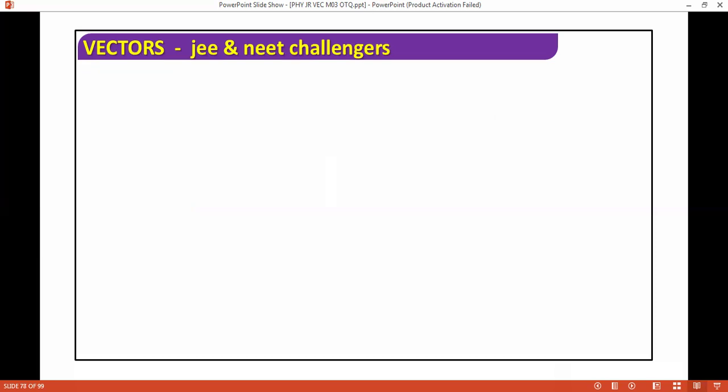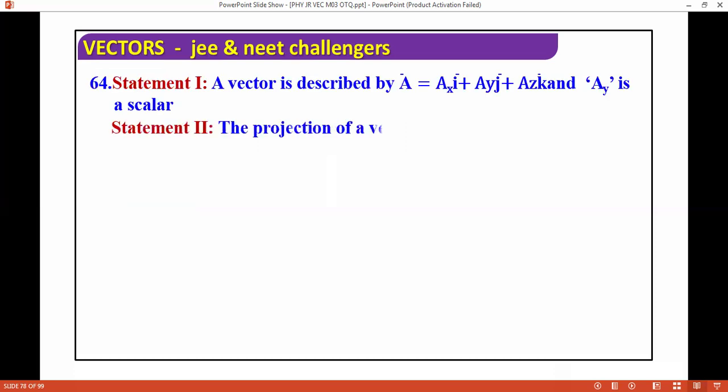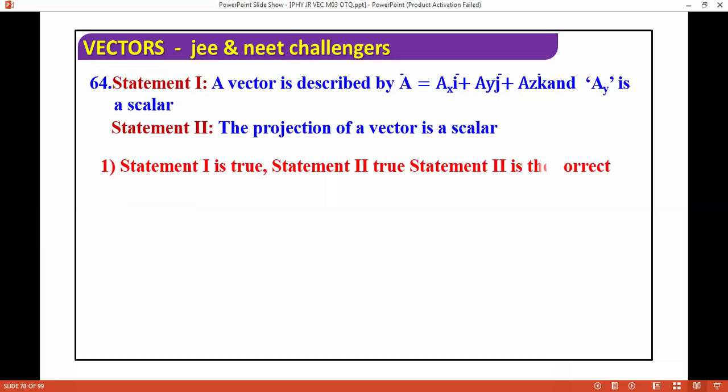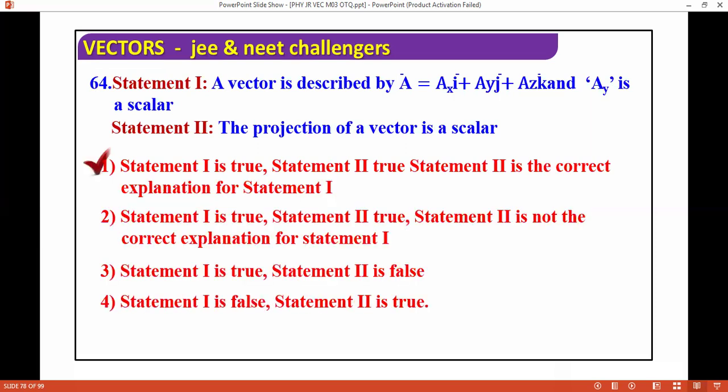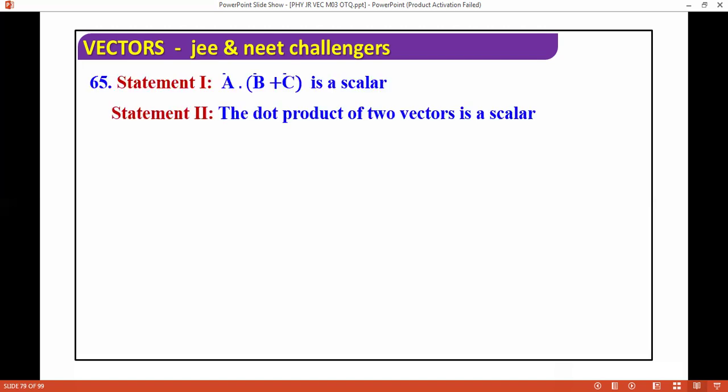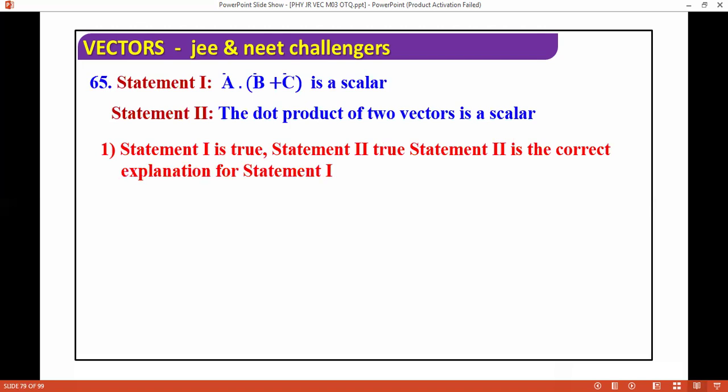Okay. Next question: a vector is described by this. So a y is a scalar. Projection of a vector is a scalar. If you take projections, what do you take? Dot product. Yes or no? This is correct. Next, a dot (b plus c) is a scalar. So a dot b plus a dot c, and the dot product of two vectors is a scalar.